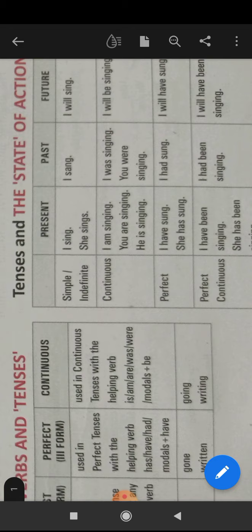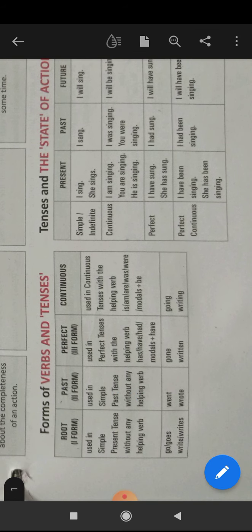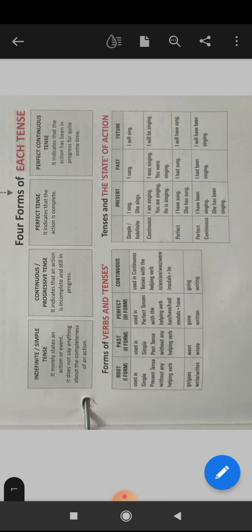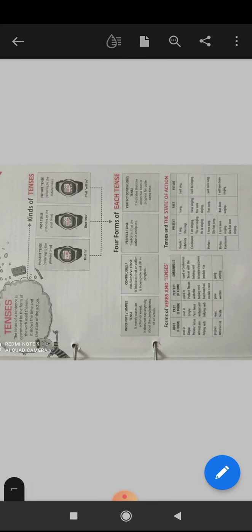Next is tenses and the state of action. Simple indefinite, like I sing, she sings. Past, I sang. Okay, here we have used these forms of the verbs. Clear? Now come on the next page, 240.